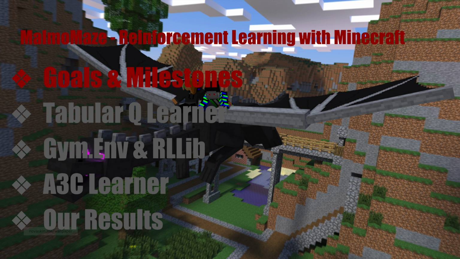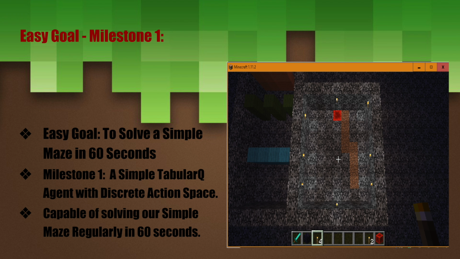For our project, we used reinforcement learning to solve a maze in Malmo, Minecraft. To start off, we had 3 goals that we set to be our milestones. The first was an easy goal, to solve a simple maze in 60 seconds. You can see the simple maze to the right. We wanted to be able to successfully use a simple tabular Q-learning agent that uses discrete action spaces and complete the maze in 60 seconds.